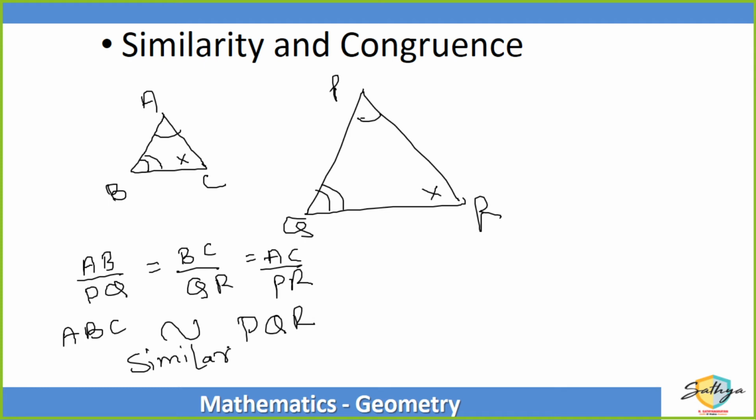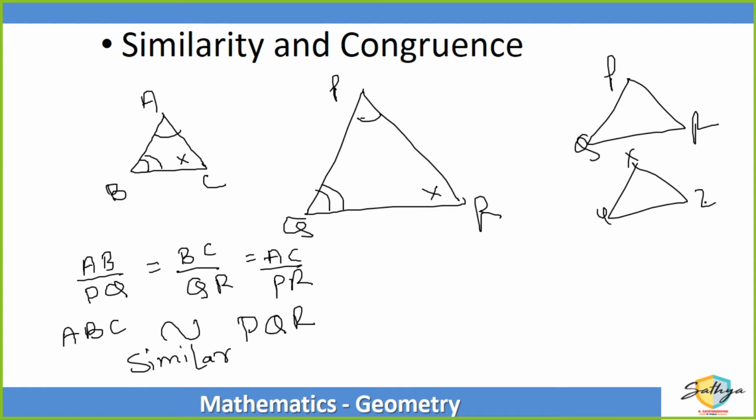Corresponding angles are the same and corresponding sides are in the same ratio, right? So ABC को expand करेंगे तो PQR बन जाता है, या PQR को shrink करेंगे तो ABC बन जाता है. And if I give you two triangles which are exactly the same, let us say PQR and XYZ.